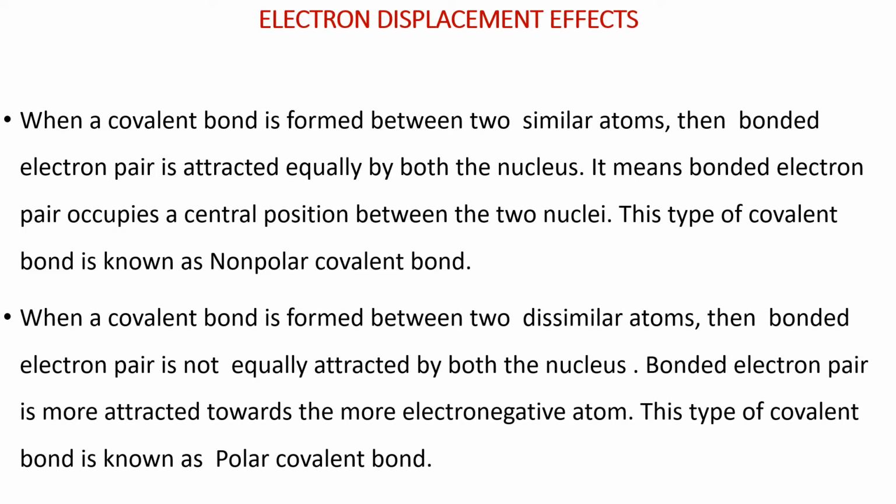When a covalent bond is formed between two similar atoms, the bonded electron pair is attracted equally by both nuclei. It means the bonded electron pair occupies a central position between the two nuclei. This type of covalent bond is known as a non-polar covalent bond. When a covalent bond is formed between two dissimilar atoms, the bonded electron pair is not equally attracted by both nuclei. The bonded electron pair is more attracted towards the more electronegative atom. This type of covalent bond is known as a polar covalent bond.